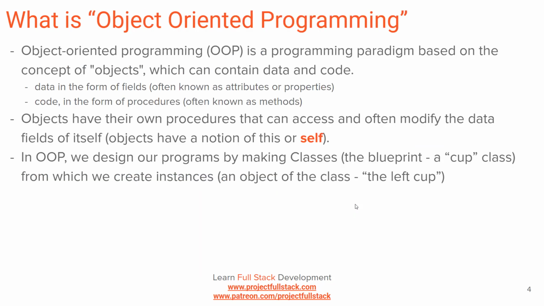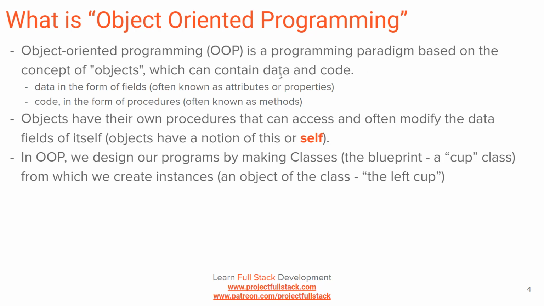Alright, so now we kind of know what an object is. Something in memory that has state. So what is object-oriented programming? It's a paradigm. You see it normally abbreviated OOP here, object-oriented programming. It's a programming paradigm. Paradigm's a fancy word for model, or kind of like a way of doing things. So it's basically a technique of programming that's based on the concept of objects.